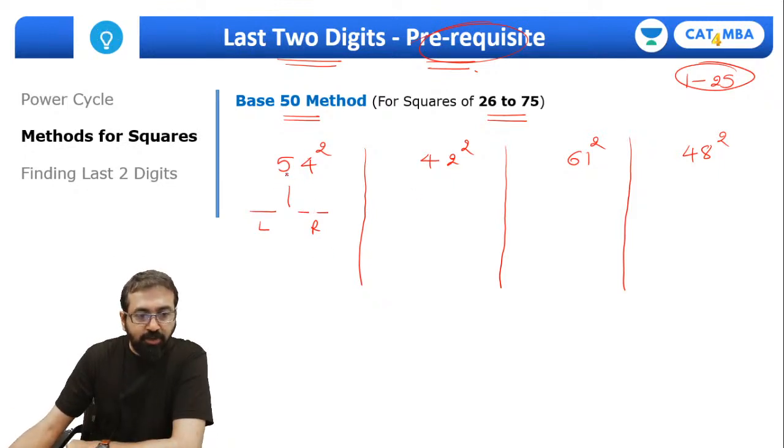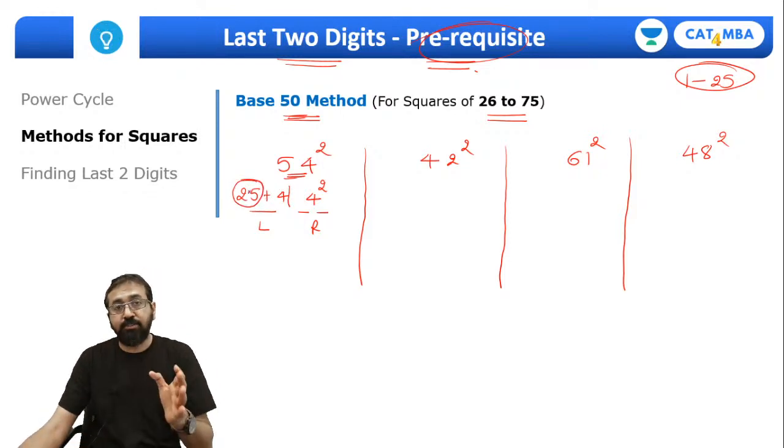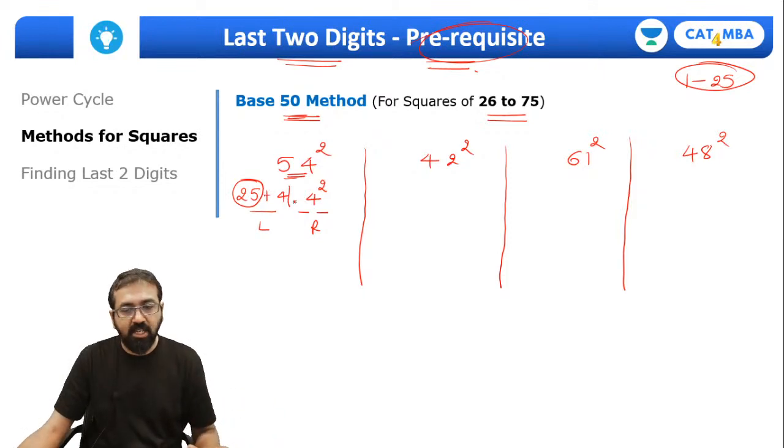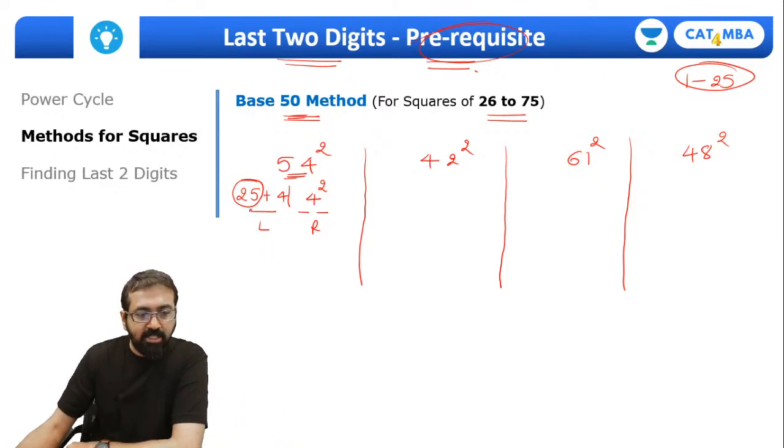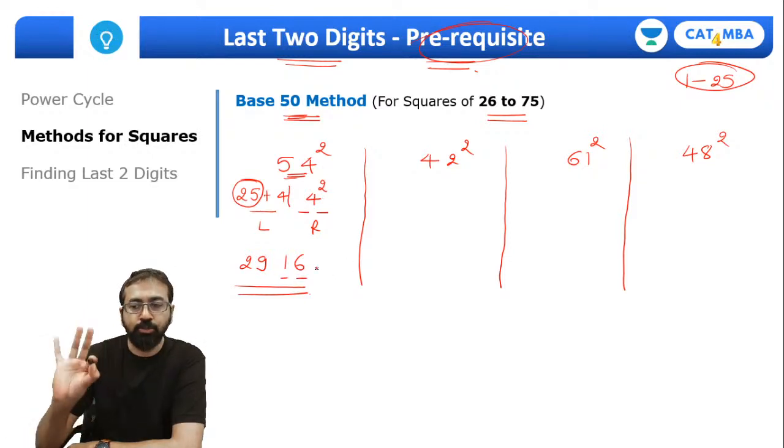Fine. So now to find the square of this number, compare the number with the base, which is 50. This number is 4 more than 50. So the right part will be 4 square and the left part will be 25 plus 4. The number by which it is more than 50, you square it and write it in the right part, and the same amount you add to 25. This 25 will remain common all the time. It will be constant. So remember that. 25 plus 4 is 29, and 4 square is 16. So the square is 2916. Since 4 square is 16, we straight away got a 2 digit result, so we don't need to do anything additional.